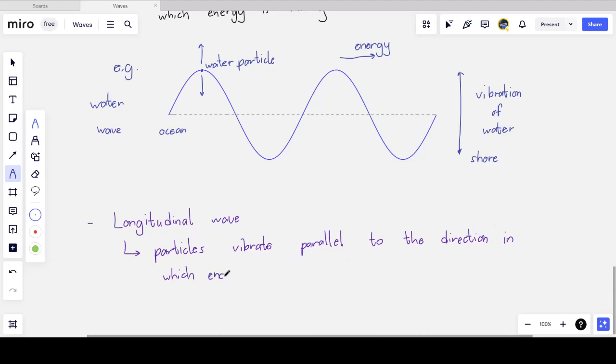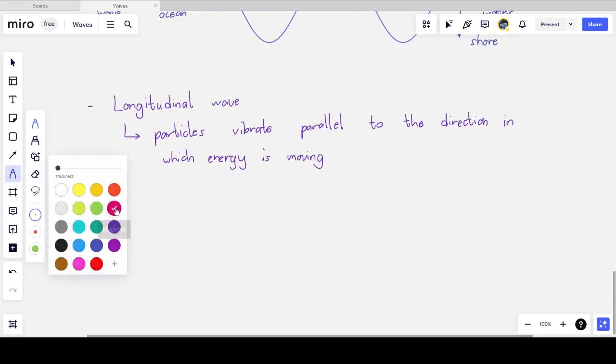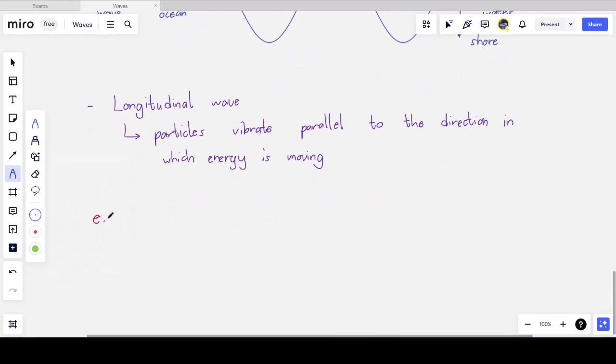So you can see that it would look slightly different from the picture that I have above. It's still a wave, but the idea would be different. So let's take an example of a sound wave. Turns out sound waves are a good example of longitudinal waves. So let's say I have a source of sound, a speaker. Again, this example is of a sound wave.